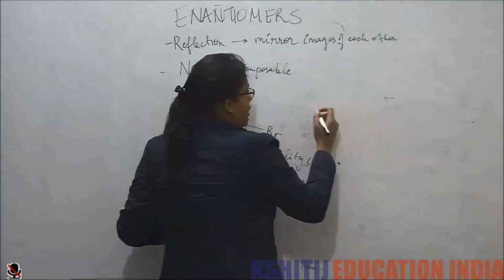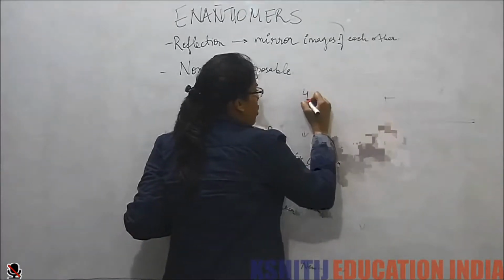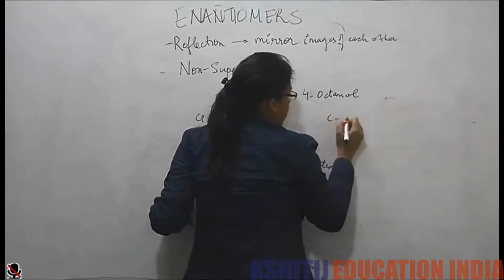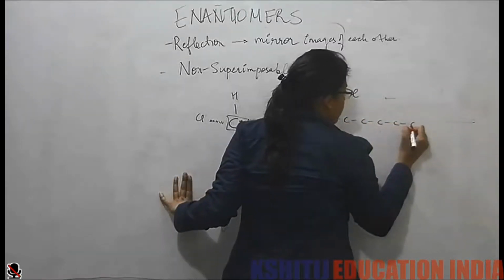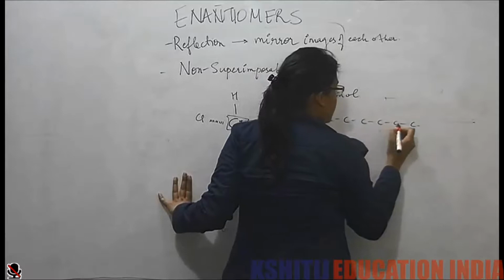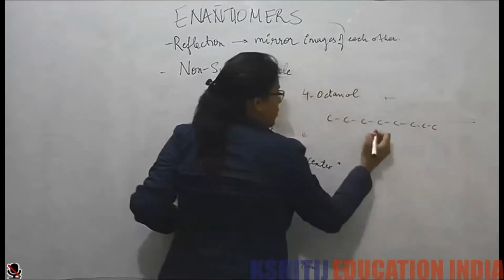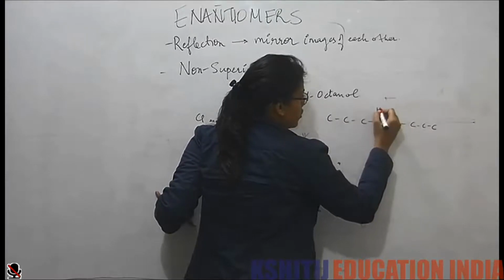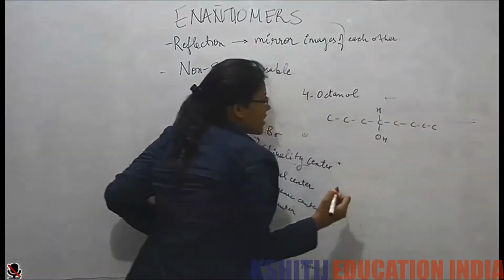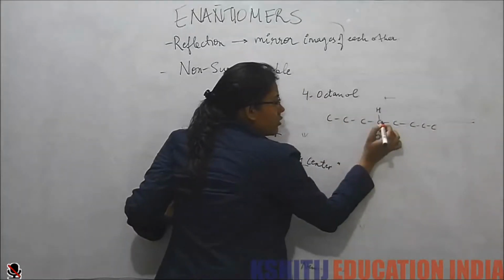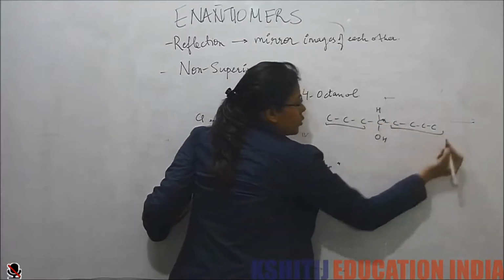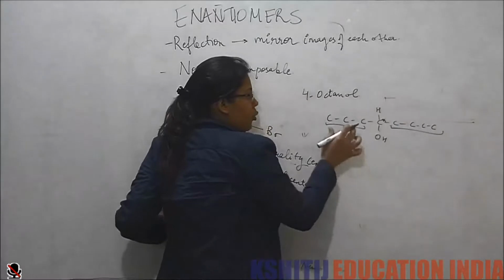Suppose we have 4-octanol, this kind of a structure. Now I see on this carbon, this is a propyl group and this is a butyl. So both the groups are different.